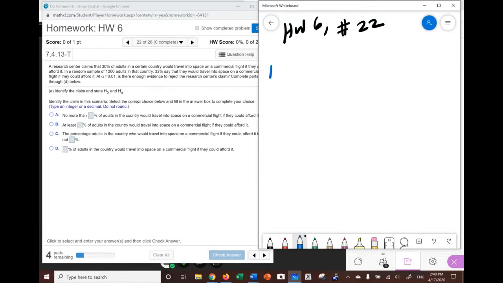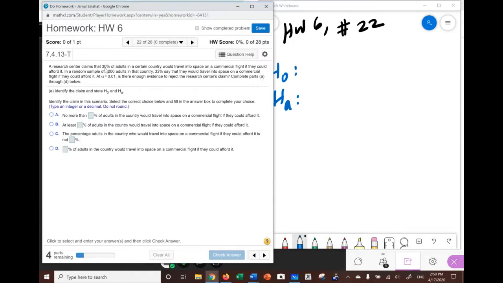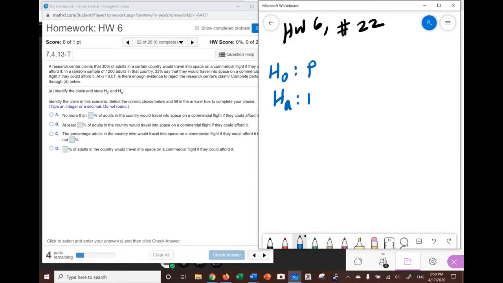Here, I can come up with those two statements. Again, the problem is talking about 30%. It's talking about a percent, a proportion. They didn't say a mean. The research center claims that 30%.